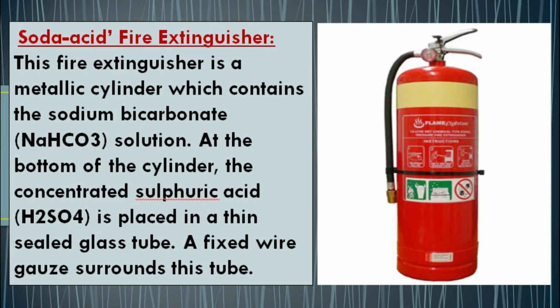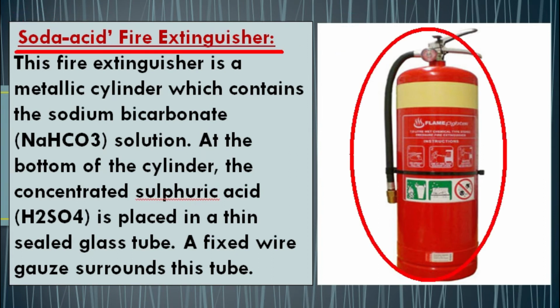Now students, the next kind of fire extinguisher is the soda acid fire extinguisher. Students, this fire extinguisher is a metallic cylinder, as you can see here in this figure.